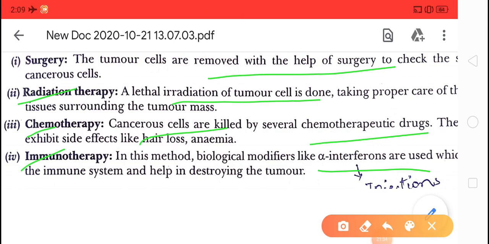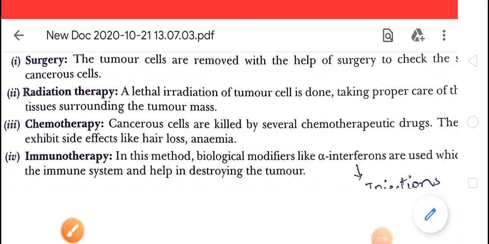So these are some possible treatments of cancer that are being used nowadays.